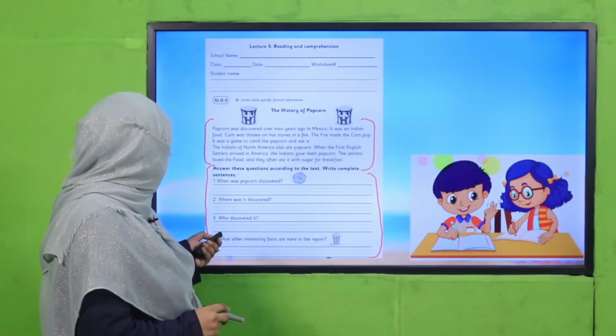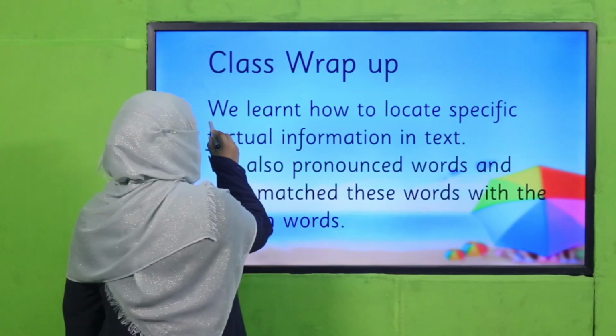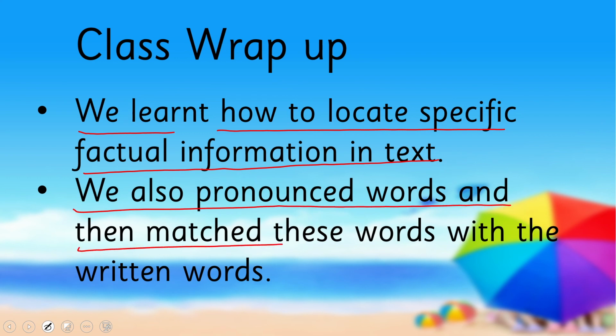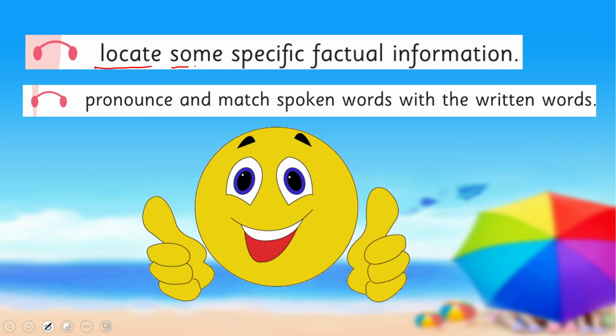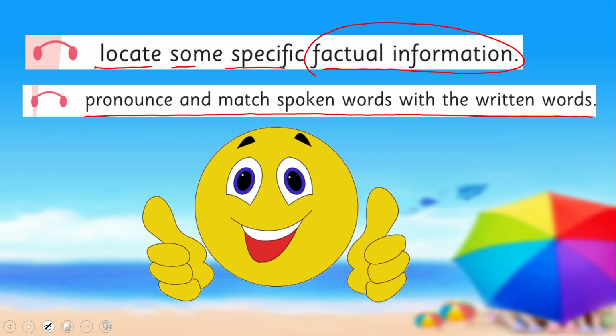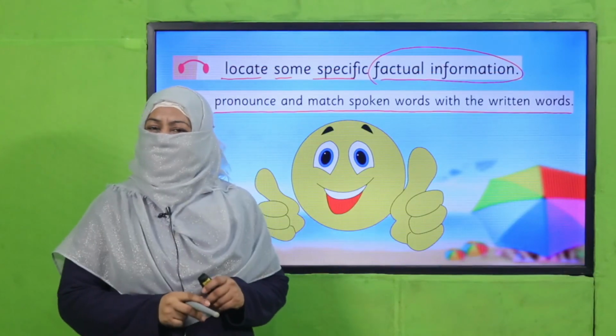So what we have learned today, we learned how to locate specific factual information in text. We also pronounced words and then matched these words with the written words. So in this way, we achieved our SLOs to locate specific factual information and to pronounce and match spoken words with the written words. Are we done with it?